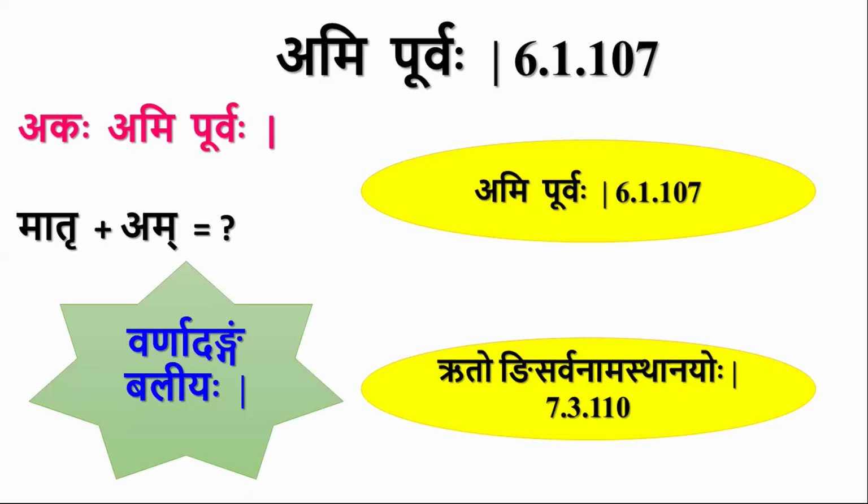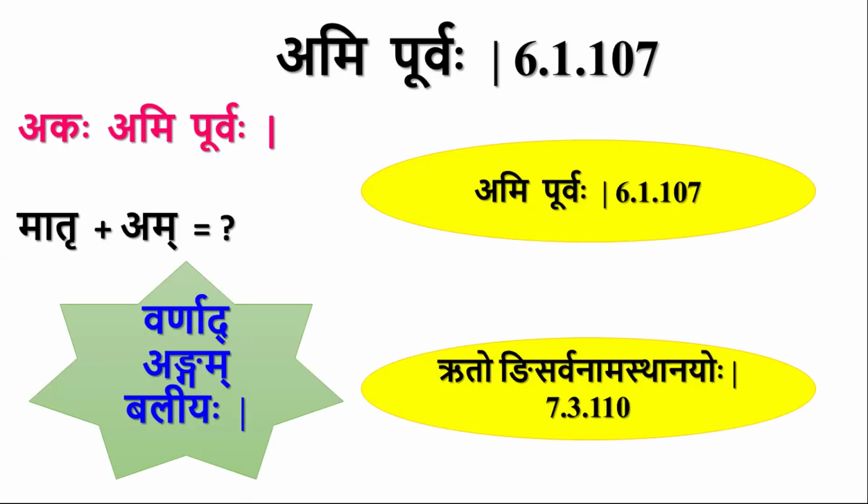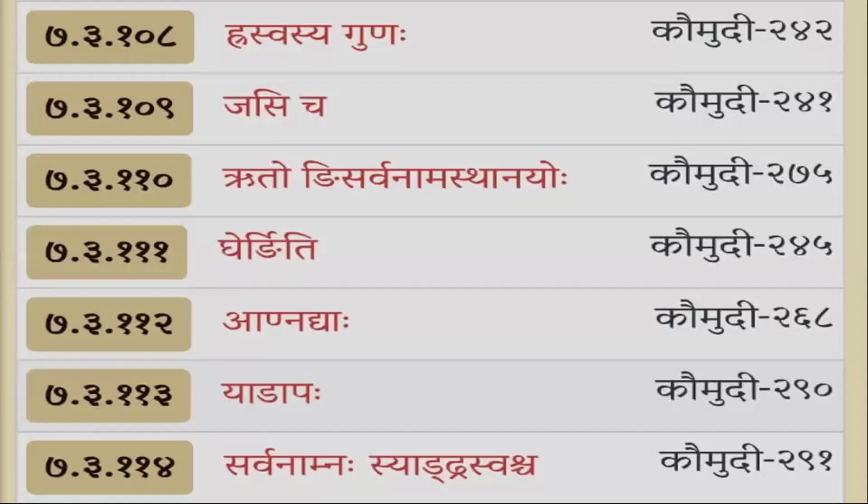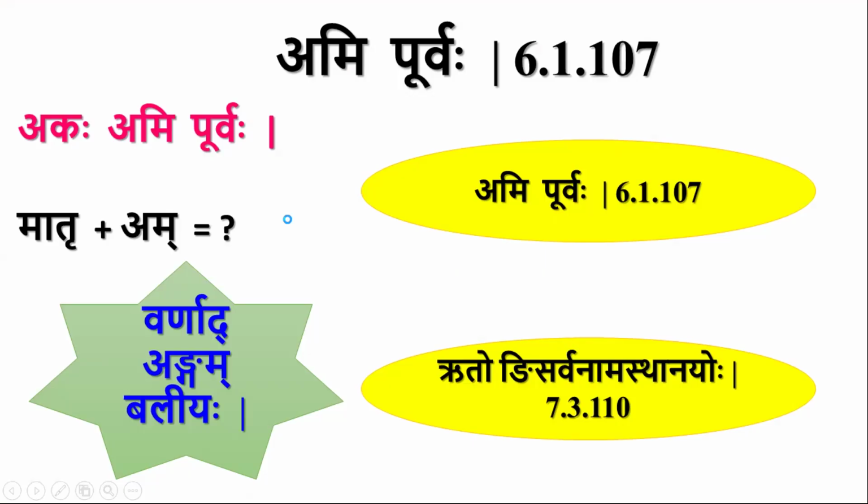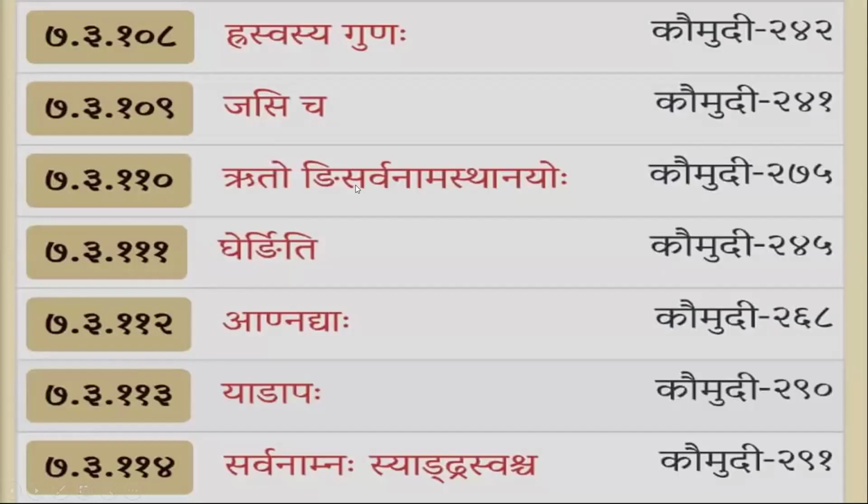There is a paribhasha, Varnadangam Baliyaha. It means the Anga Karya is more powerful or stronger than the Varna Karya. So here by Ruto Ni Sarvanama Sthana Yoho, this is the sutra 7.3.110. By this sutra, there will be Ruto. Ruto means Rukaranta.